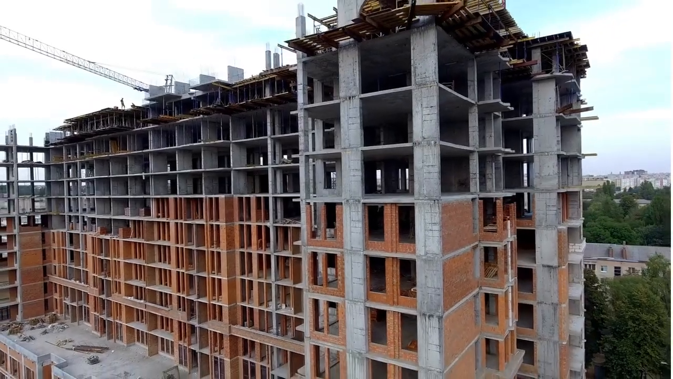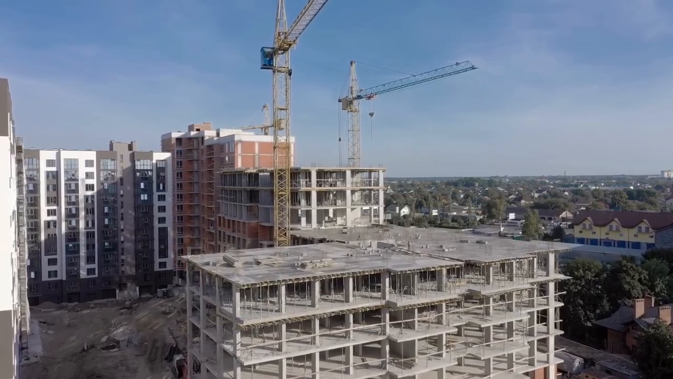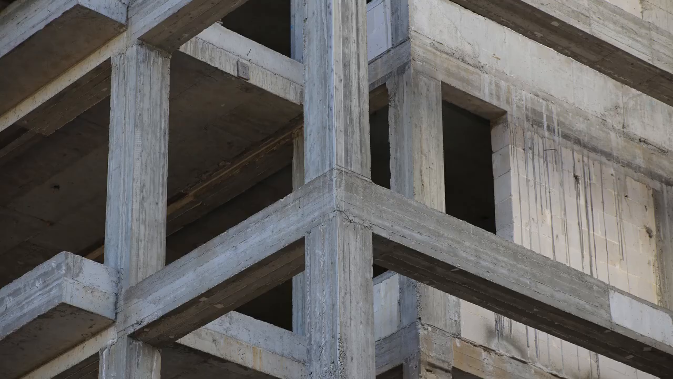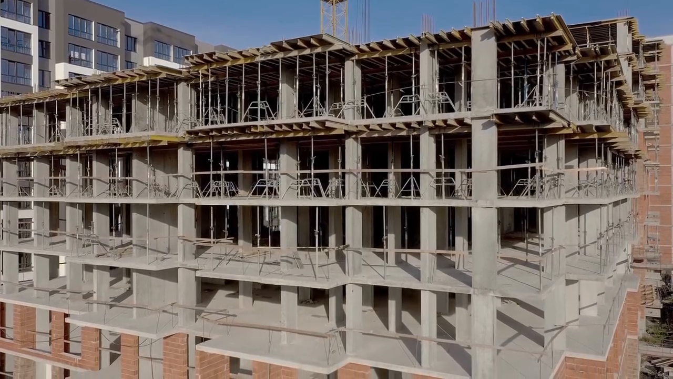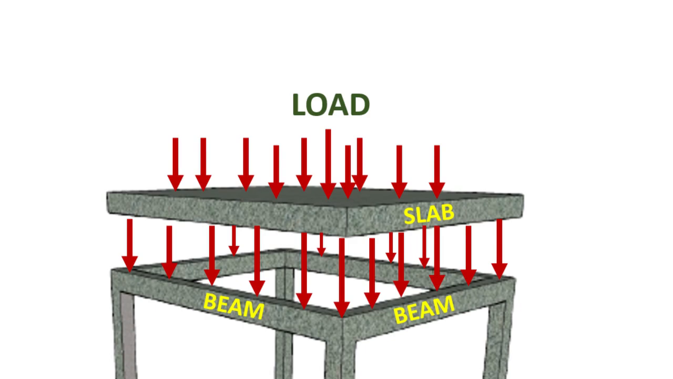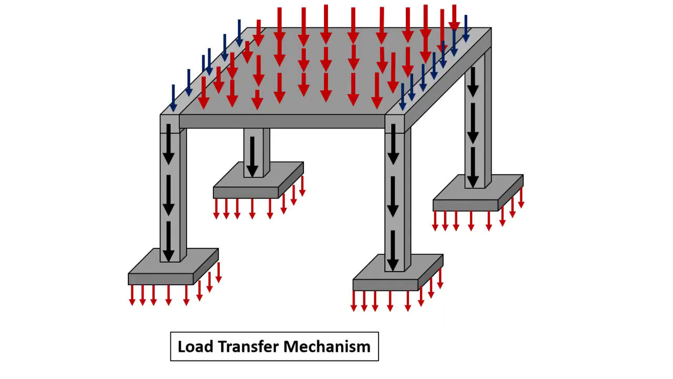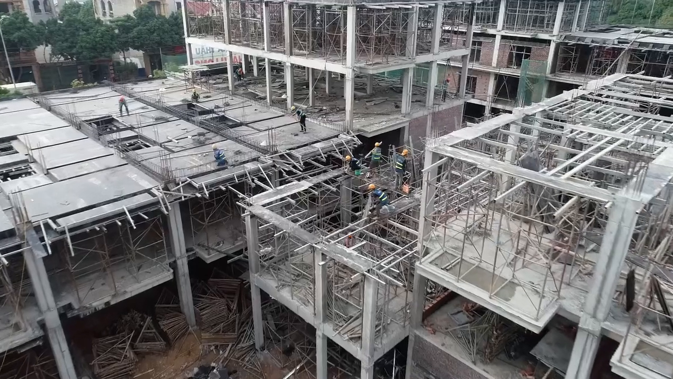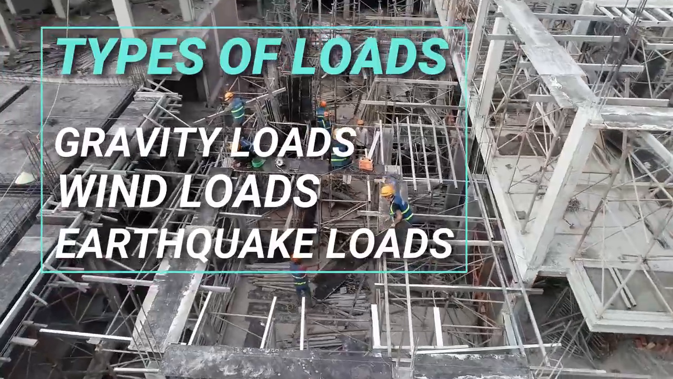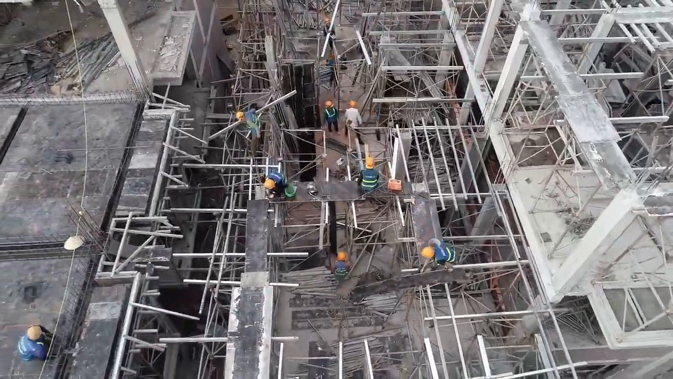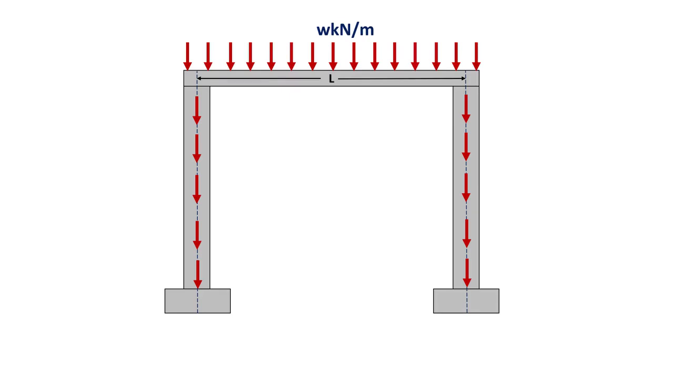A framed structure is a type of construction that's made up of various structural elements such as slabs, beams, columns, and foundations that work together to transfer and distribute the loads throughout the building. The load transfer mechanism in a framed structure refers to the way that loads are transmitted from one element to another and eventually to the ground. In a framed structure, loads are introduced into the structure through various means such as gravity, wind, earthquakes, and other external forces. These loads are transferred from one element to another through stress and deformation in the material until they reach the foundation where they are transferred to the ground.